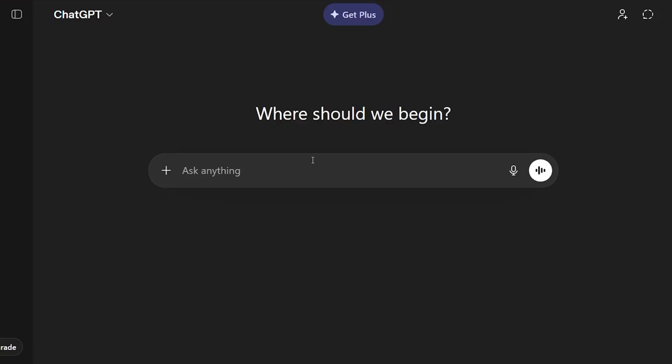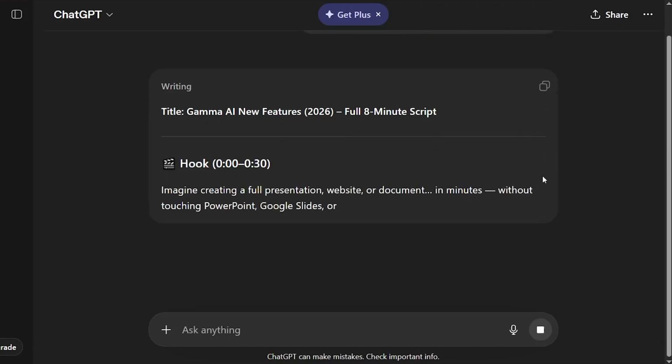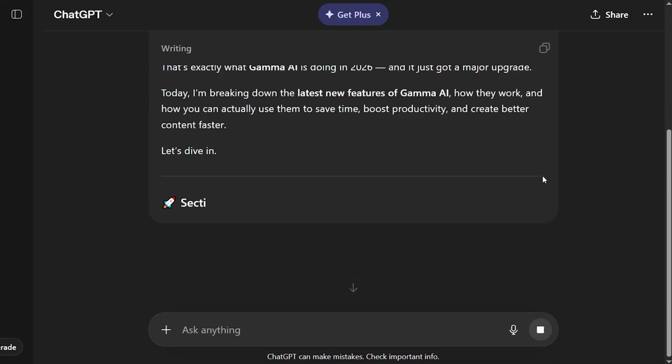For example, you can use ChatGPT to generate scripts, captions, and content ideas in seconds. For example, if you simply ask ChatGPT to write us an 8-minute script on the new features of Gemma AI, and if you click on generate, it is going to provide us with the exact script that we're looking for.